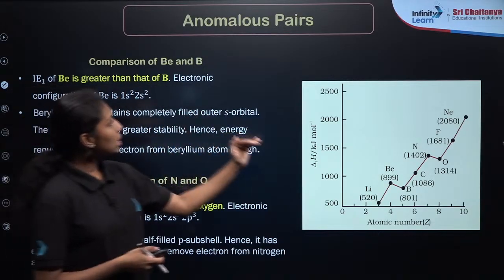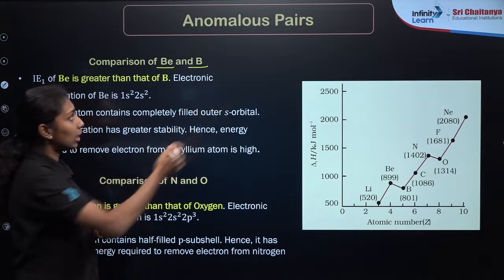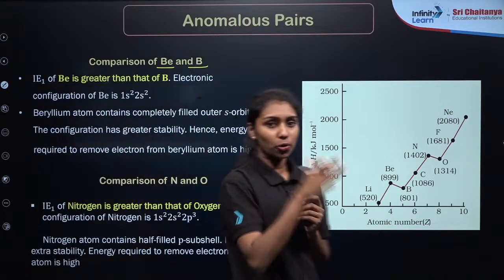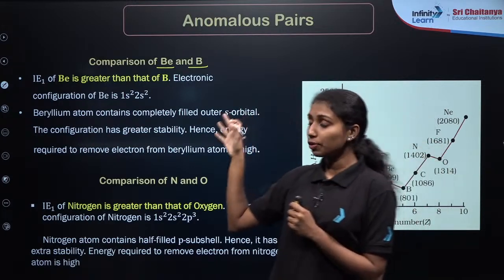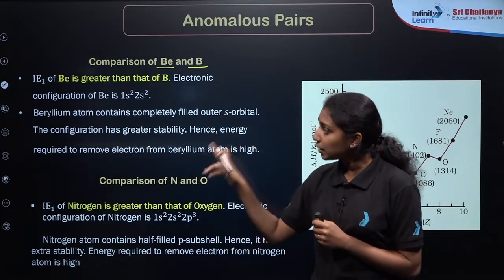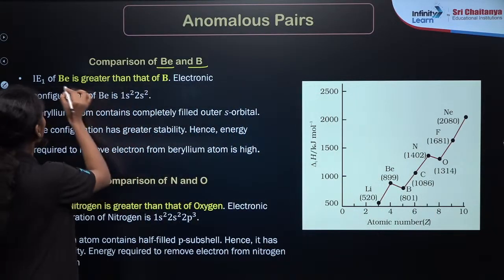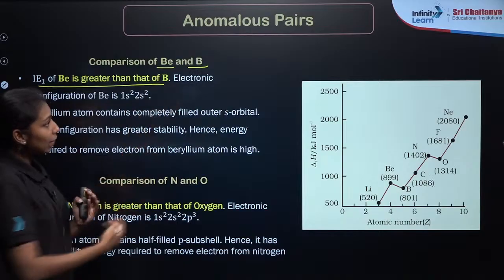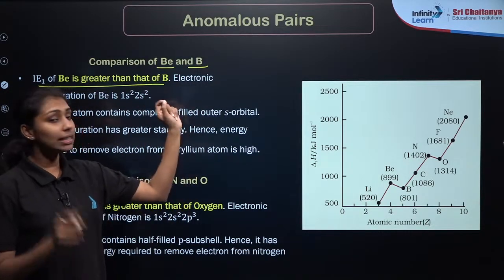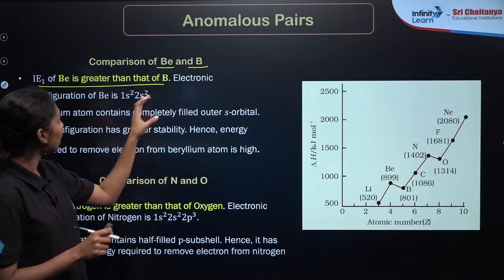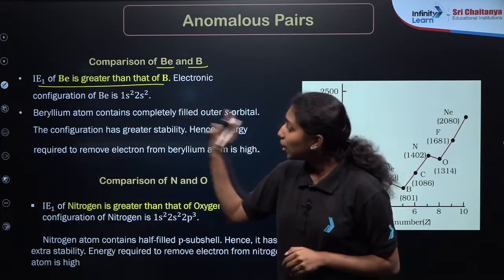Here some anomalous properties are given. For example, if you are taking beryllium and boron, after beryllium comes boron. So we are expecting a huge difference in the ionization enthalpy. But in fact, the ionization enthalpy of beryllium is more than that of boron. Clear? In general, we would expect boron to have more ionization enthalpy than beryllium. But in actual practice, the ionization enthalpy of beryllium is greater than that of boron. Why?